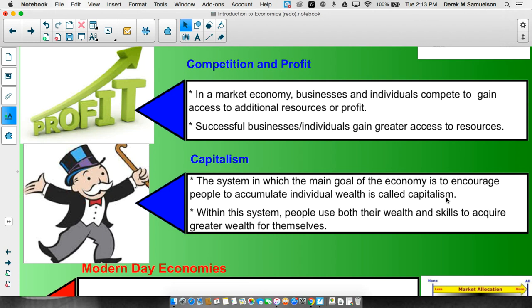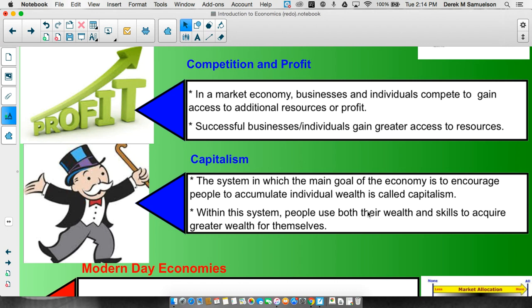This is why you graduate high school, because that high school diploma is going to get you more money than if you didn't. This is why you really got to go to college, because that college diploma is increasingly a requirement of entering into the middle class in the United States. You got to have a degree in order to get enough money to live a comfortable life. That's capitalism, and it really pushes that individual wealth aspect of it.